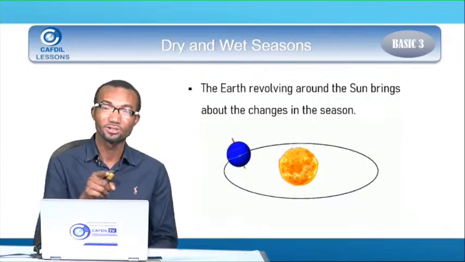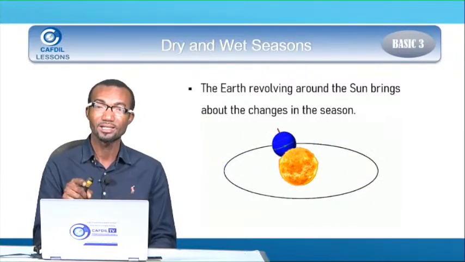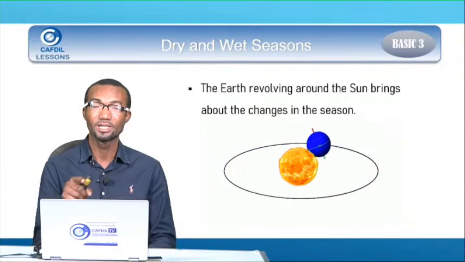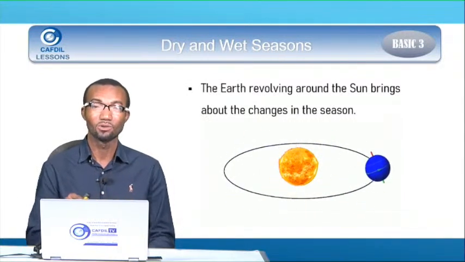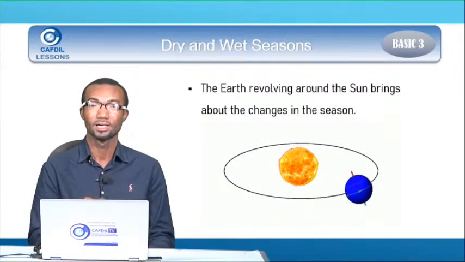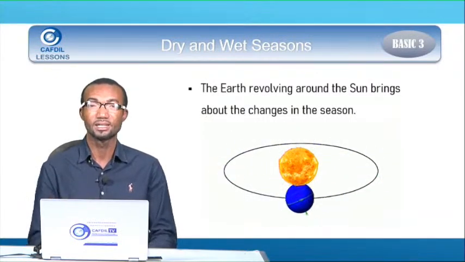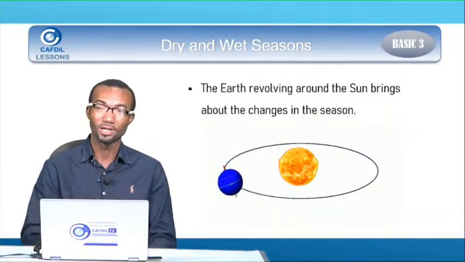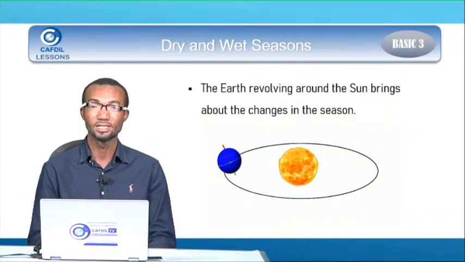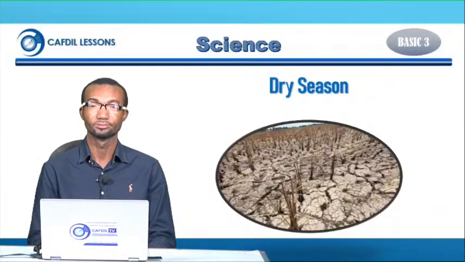You see that the earth revolves around the sun. The earth spends 365 days, that is a year, to go around the sun. And going around the sun helps us to experience these changes in the seasons. So remember that the earth going around the sun brings about the changes in the seasons.